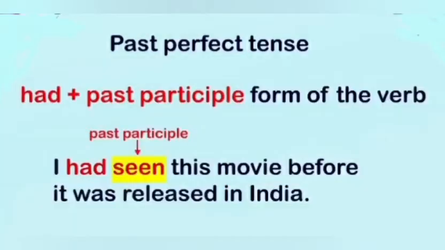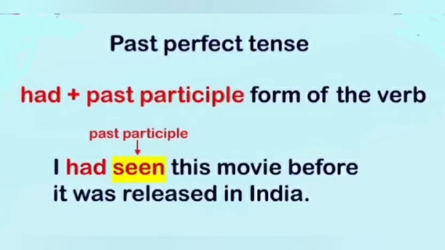Structure: had plus past participle form of verb. Past participle form of verb is also known as third form of verb. Example: I had seen this movie before it was released in India. Here we use past participle form of verb seen.